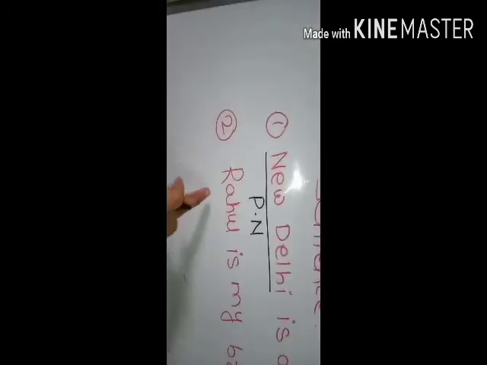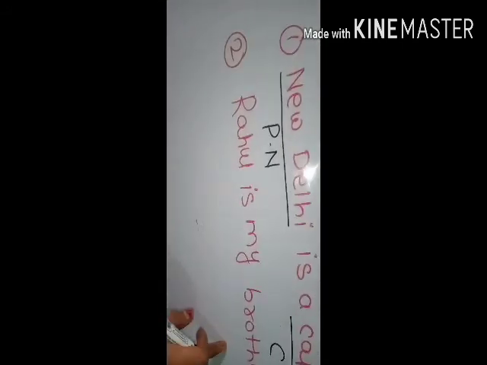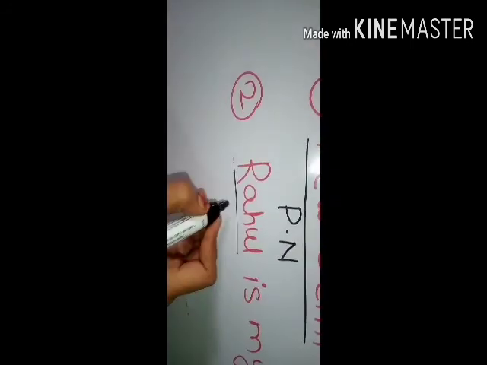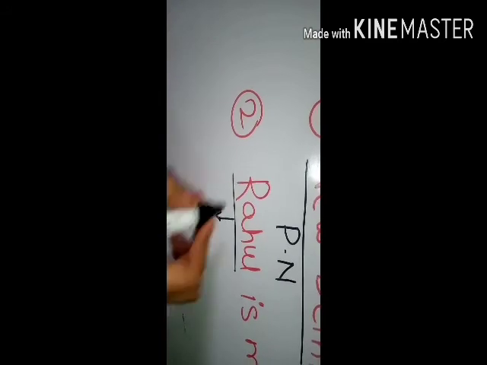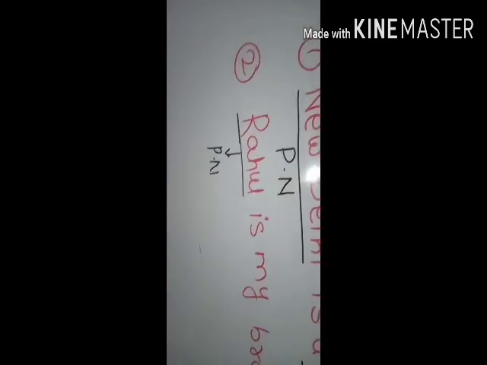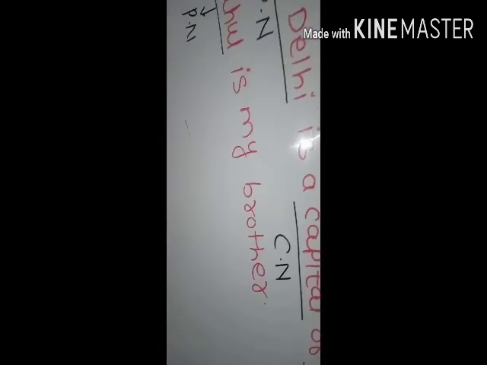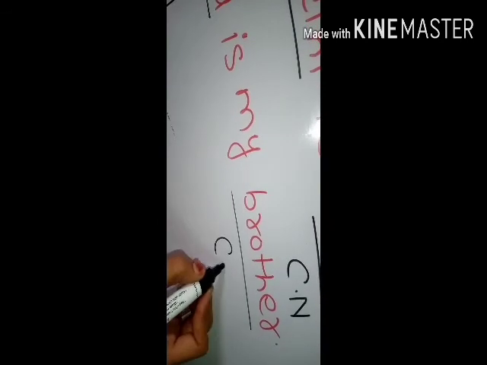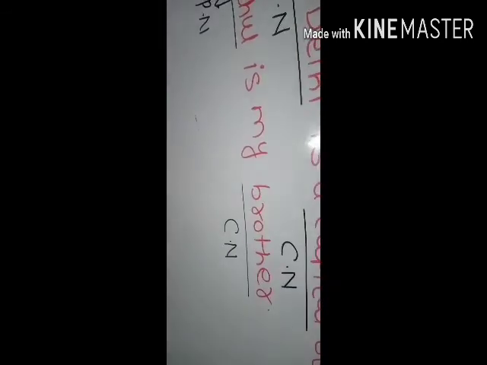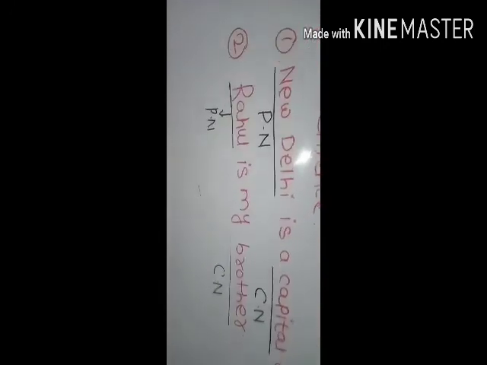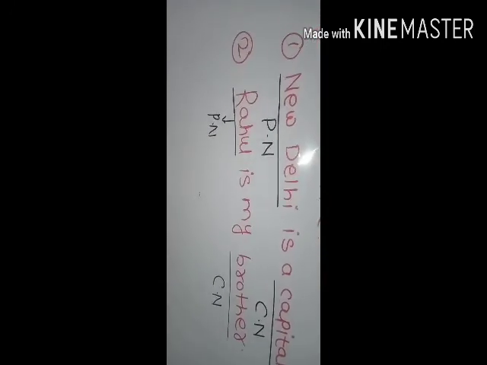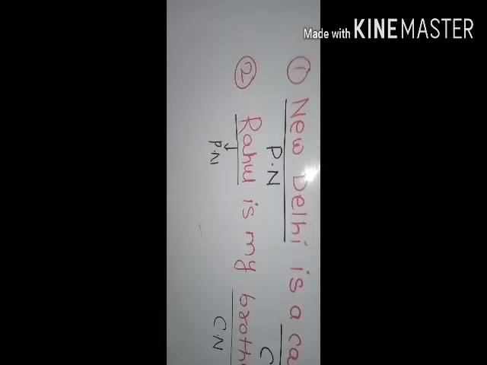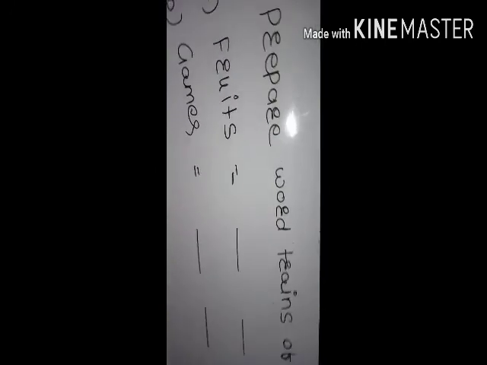Now next one is: Rahul is my brother. Proper noun is a specific person name. So Rahul is the proper noun and it starts with a capital letter. Next one is brother, and brother is an example of a common noun, means any particular person name. I hope you have understood this. So that was an example on the basis of common noun and proper noun.